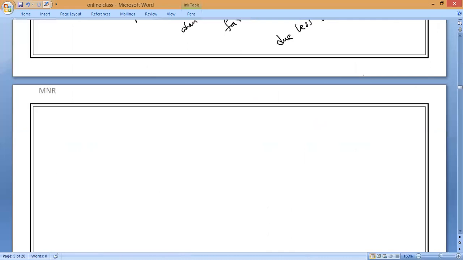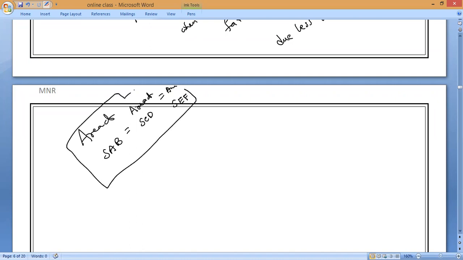So the area of SAB is equal to the area of SCD, which is equal to the area of SEF. Is it okay? That is only called Kepler's second law of planetary motion.